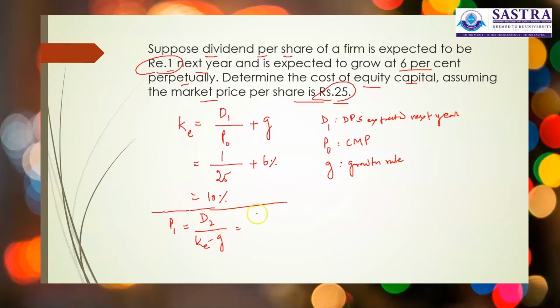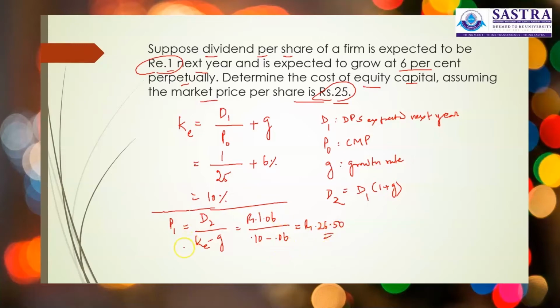D2 is equal to D1 into 1 plus G. It will be 1 rupee in the base year, the dividend per share, into 1 plus growth rate, which is rupees 1.06, divided by KE of 10% minus growth rate of 6%. So this will become rupees 26 and 50 paisa.